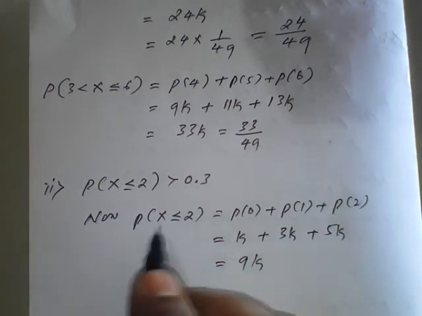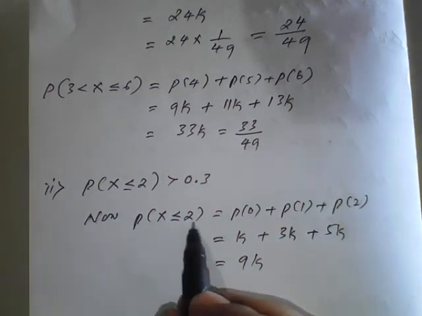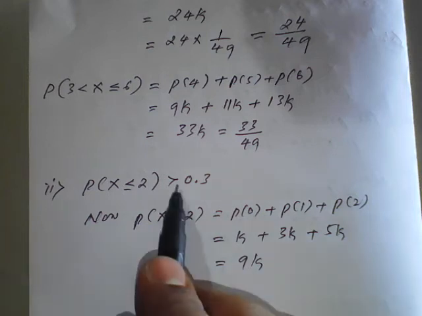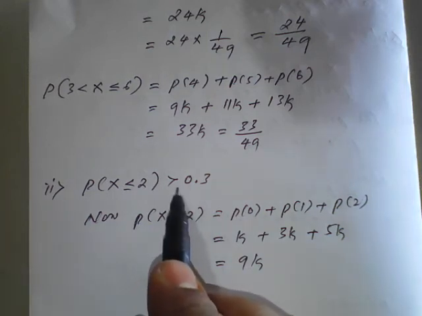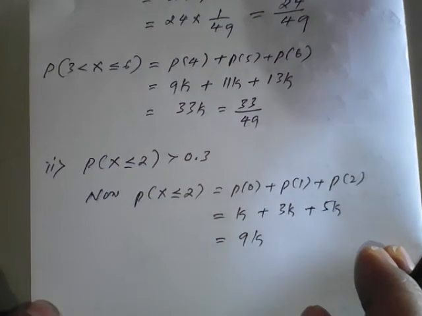Okay, so the answer of P of x less than or equal to 2 is what here? 9k. And now they are asking what the minimum value of k will be. What is the value of k for this?